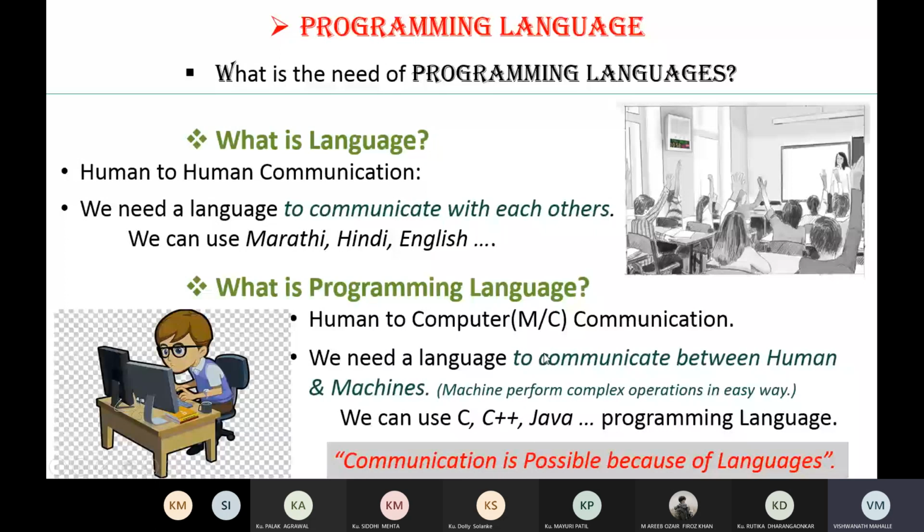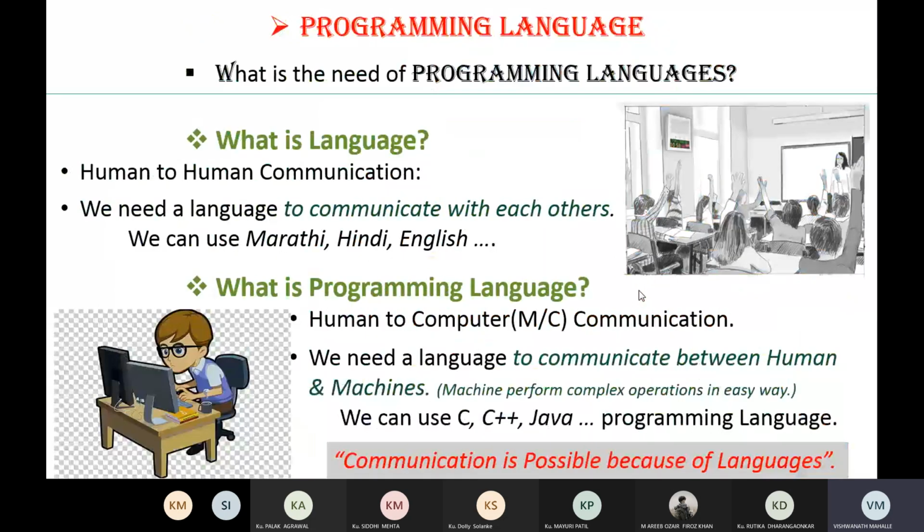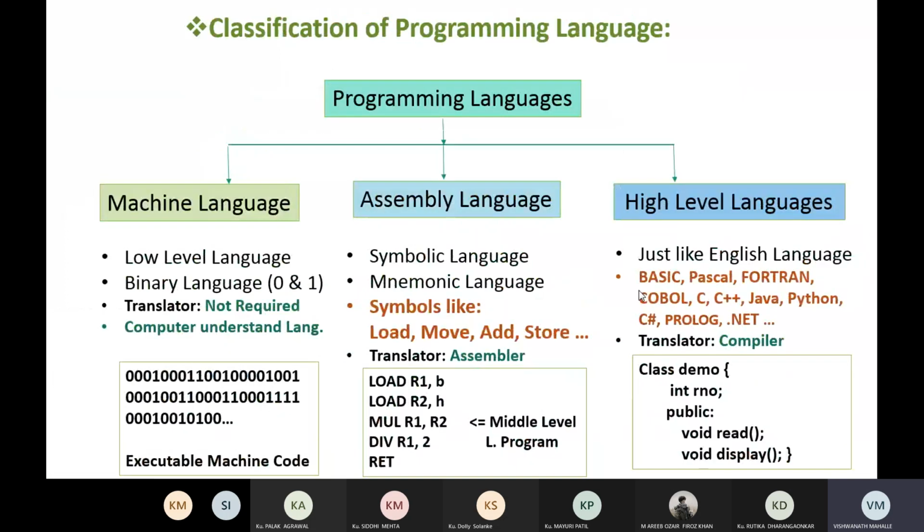Now we have seen that Java is a high level programming language. We need to develop applications like bank information system, railway reservation system, employee information system. To develop these applications, we use some high level language. But these high level languages are not directly understood by the computer system. So we require some software that will convert them into machine language. So we will see the classification of programming languages.